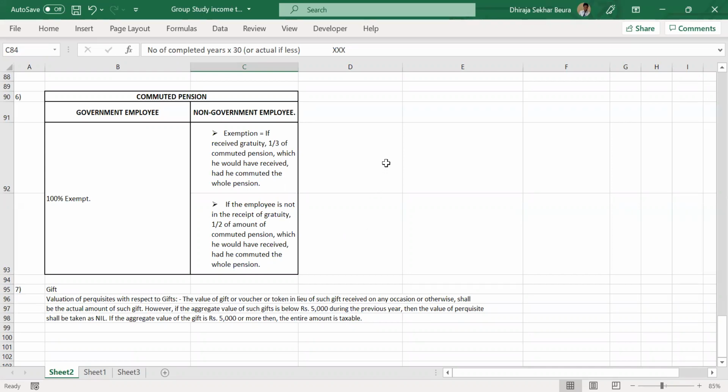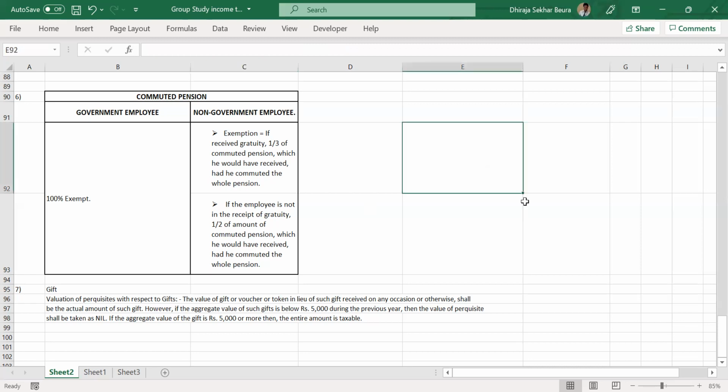Okay, no problem. What happens is, when a pension is available to an employee, when they leave the organization or take retirement, they have the option of either going for the normal way of getting the pension, which is a monthly amount, or they can commute it and receive it in bulk.